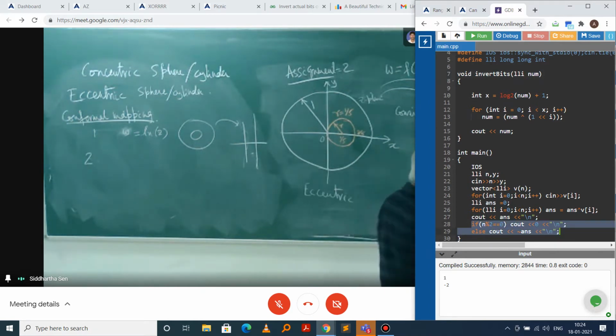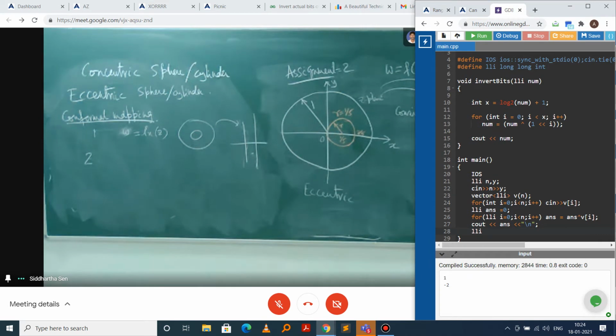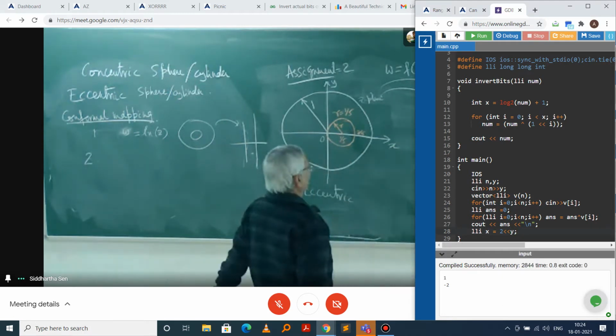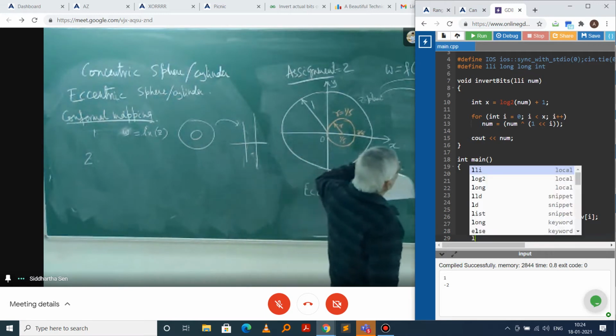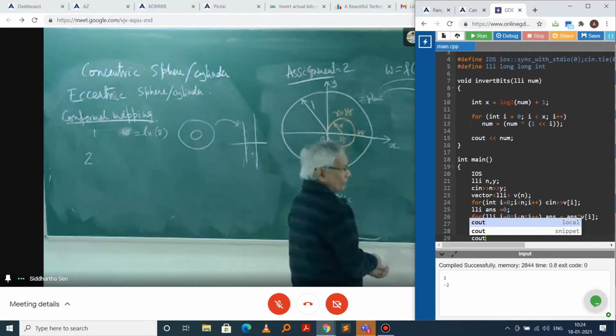Okay, first of all, let me draw it. I claim, and I ask you to prove, that if we transform it in the W plane, the outer circle will be mapped as a unit circle.